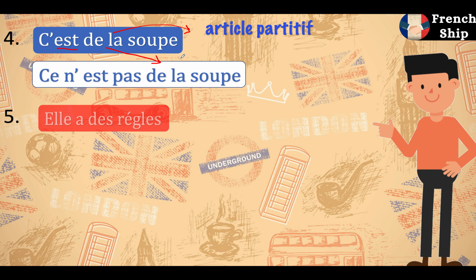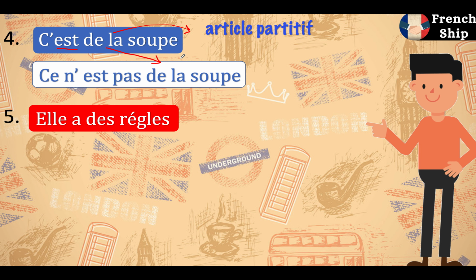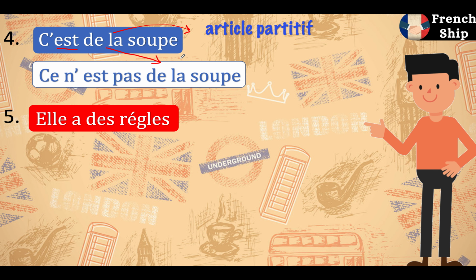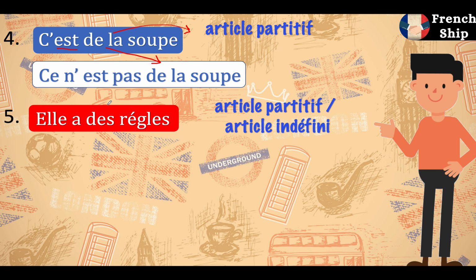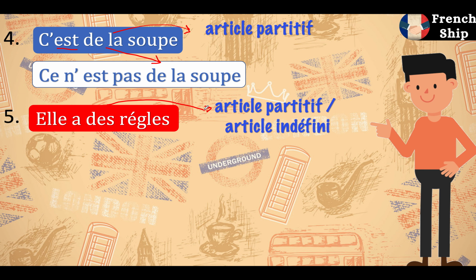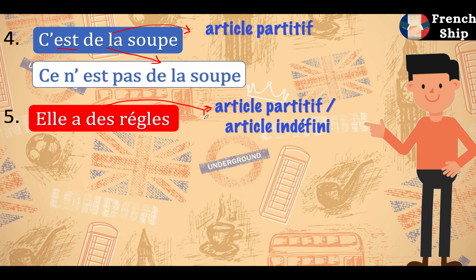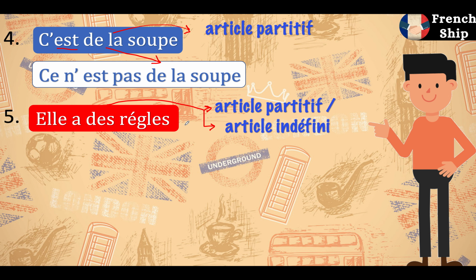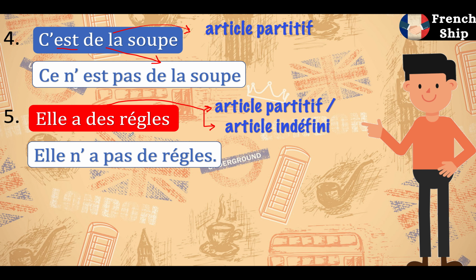Let's take the last example. Elle a des règles. Now in this sentence, please focus that the article, that is des, can either be treated as a partitif article or an indefinite article. The verb in this sentence is avoir, and therefore the article that is there will change to de or d apostrophe.